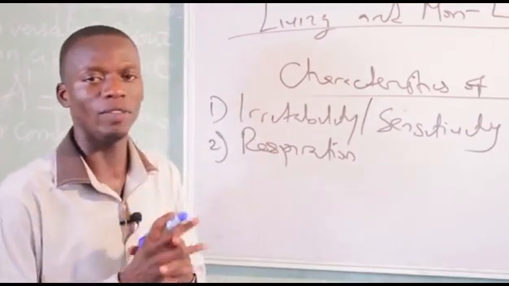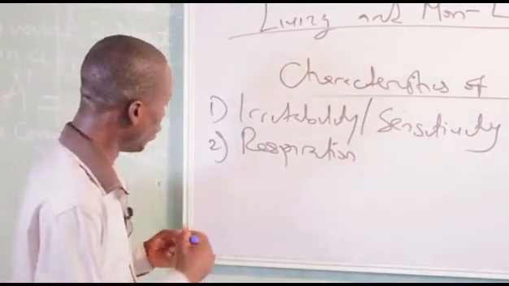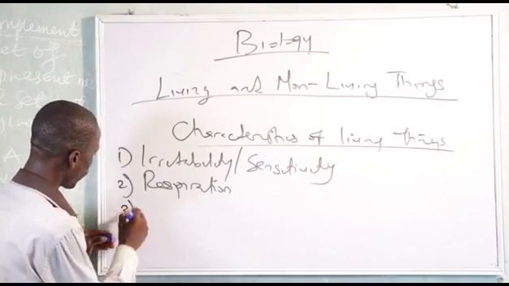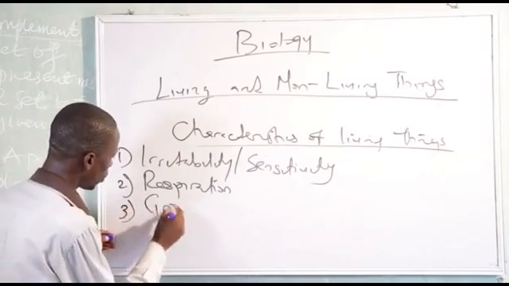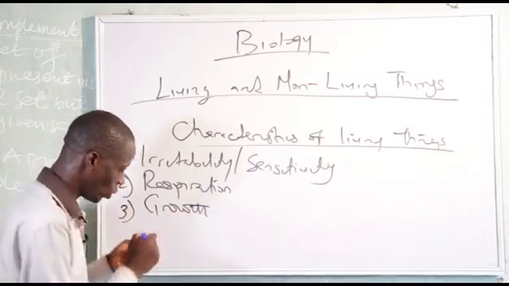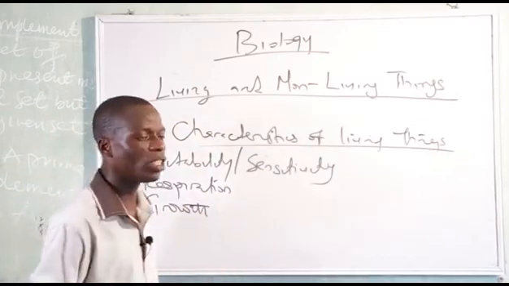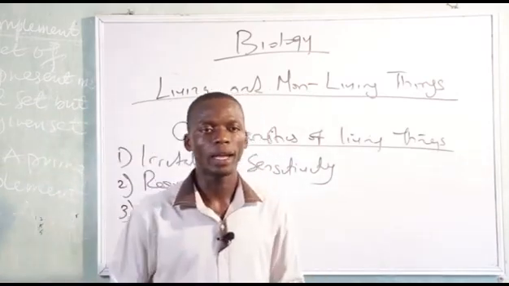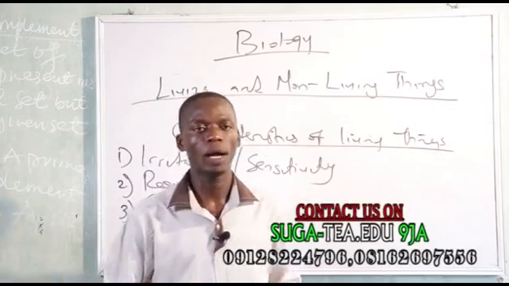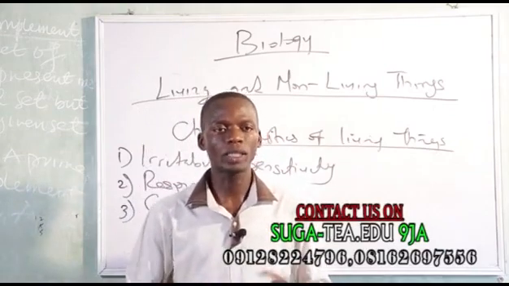Another characteristic of living things is growth. It is important for organisms to grow, like mammals grow, plants also grow. What is growth?